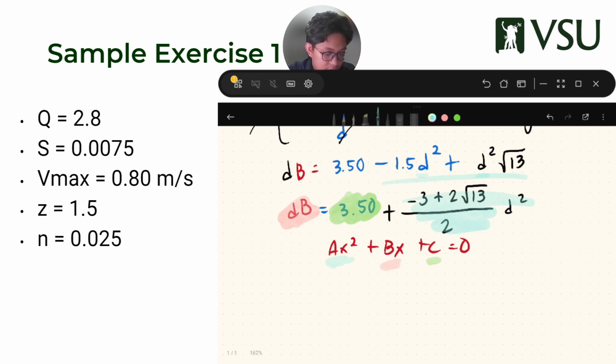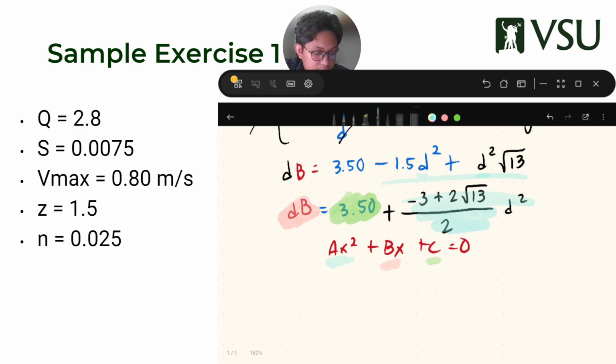And substitute on your equation. What's your A? It's the one I saved in my C. What's my B? It's this one, but it has to be negative. Why? Because it's on the left side. When I move it, it becomes negative. And my C is my constant, 3.5.